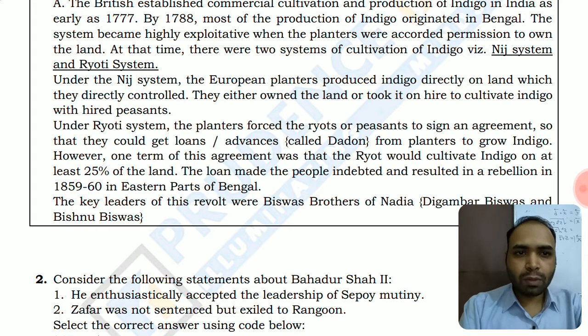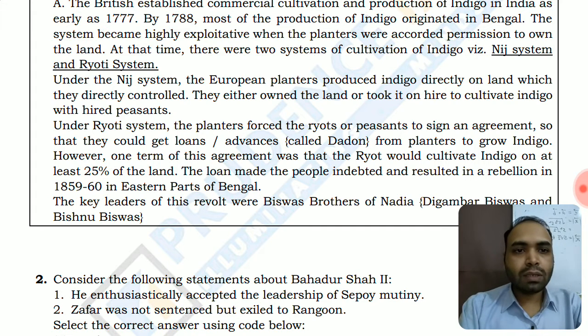However, one term of the agreement was that the ryot could cultivate indigo on at least 25% of the land. The loan made the people heavily indebted and resulted in rebellion in 1859-60 in the eastern part of Bengal.